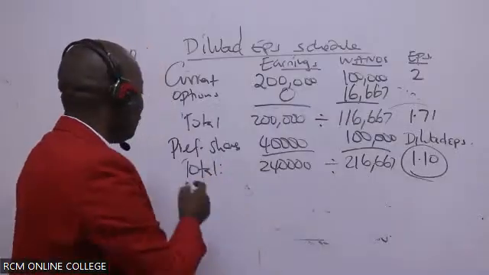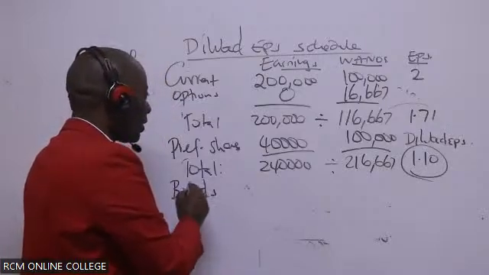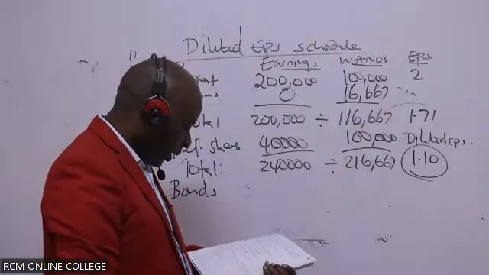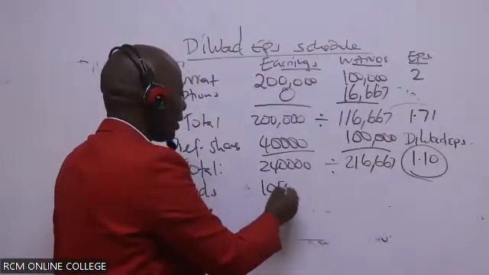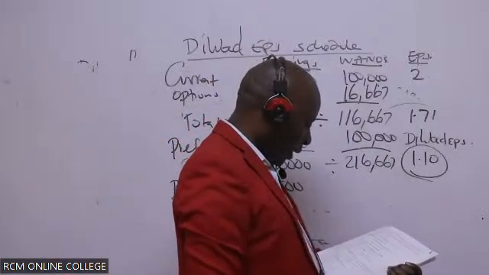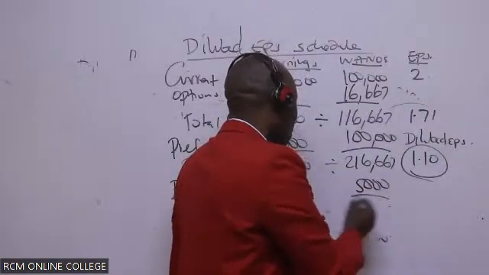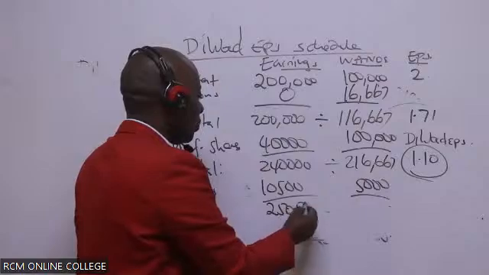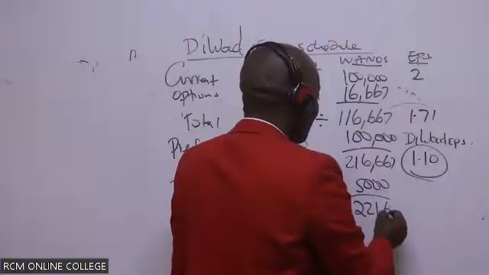But if I try bonds, are you able to give me the earnings of the bonds? Was it 10,500? And then the shares were how many? The shares were 5,000, yes. Please give me that. You will see this thing rising. So when you add, this will be 250,500, and this will be 221,667.